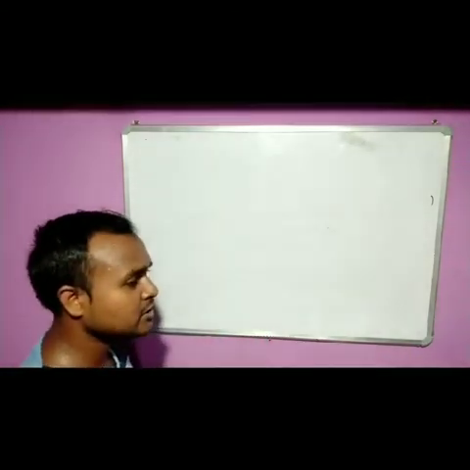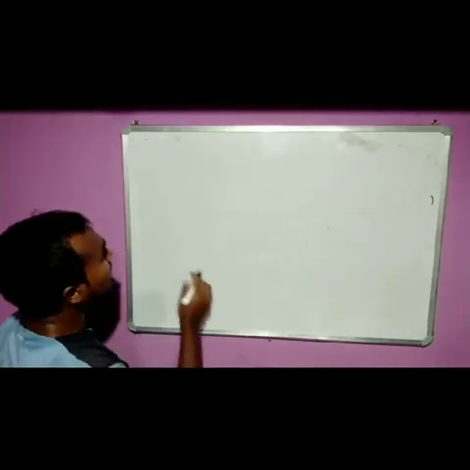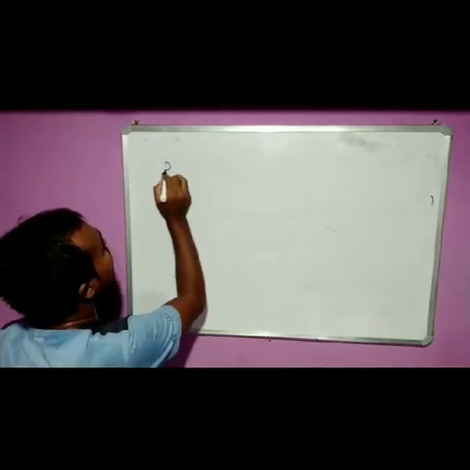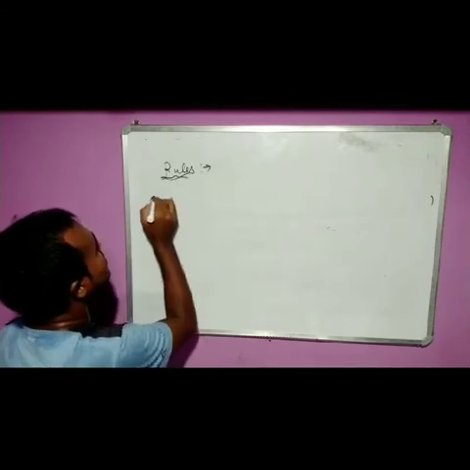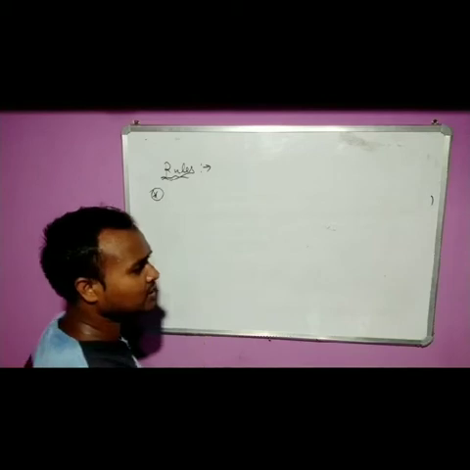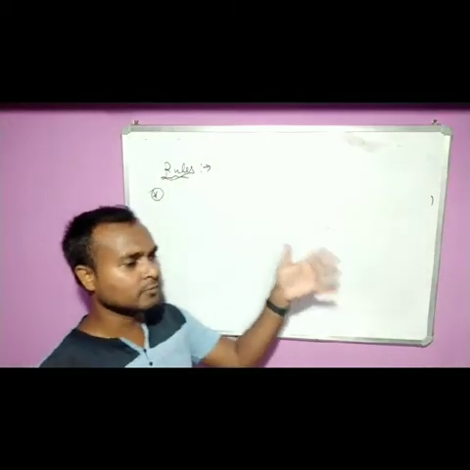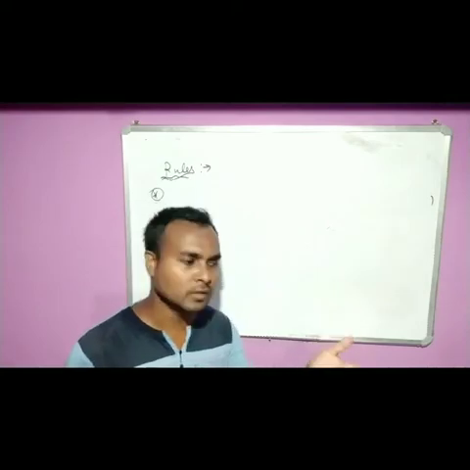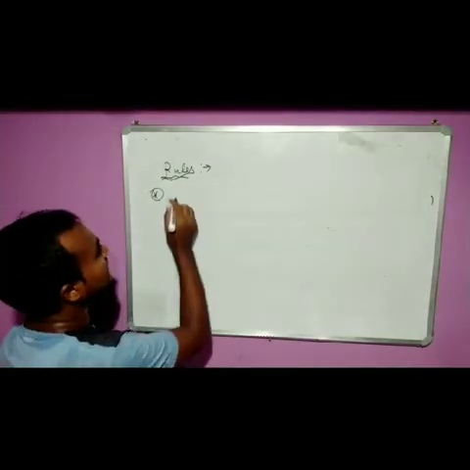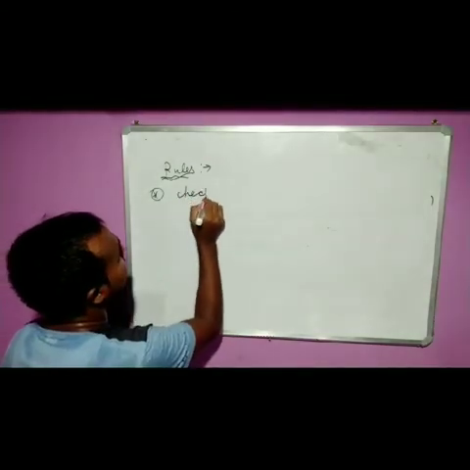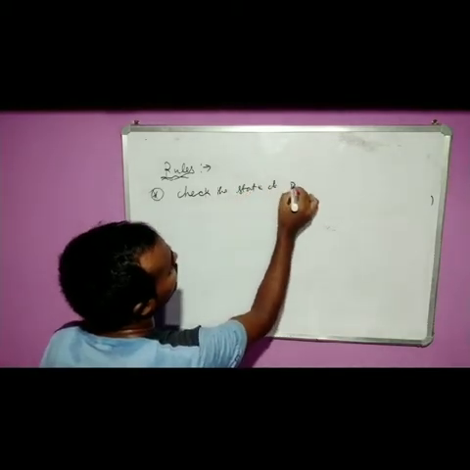So superposition of EM waves you already know, but directly I am writing here some rules. These rules are very, very important, so always try to understand them. After getting these rules, it will be very easy for us to recognize the type of polarization. Number one, first we will check the state of polarization.